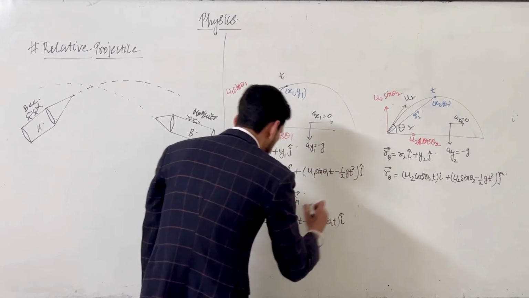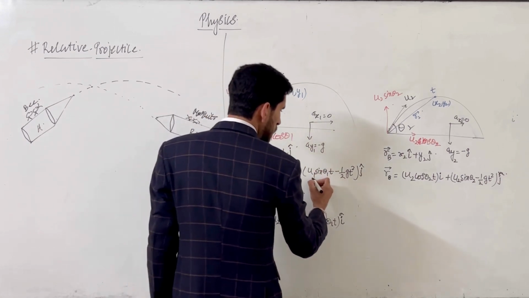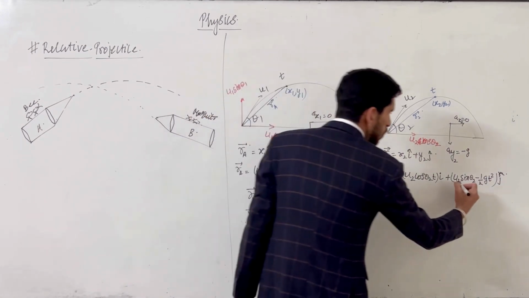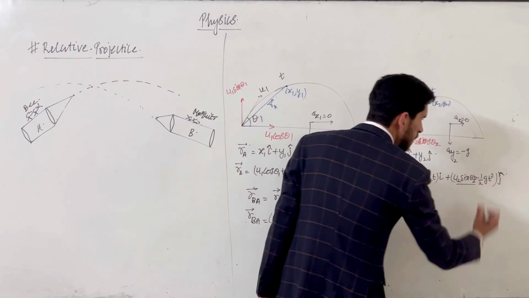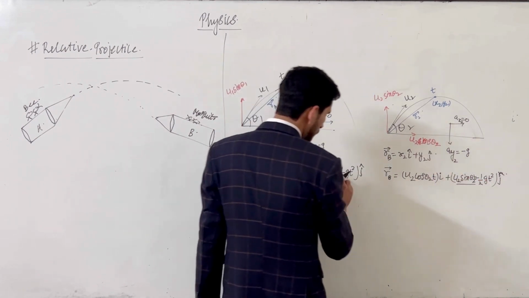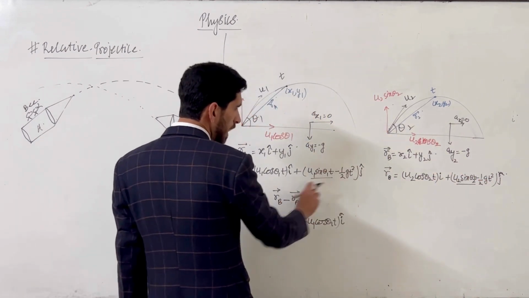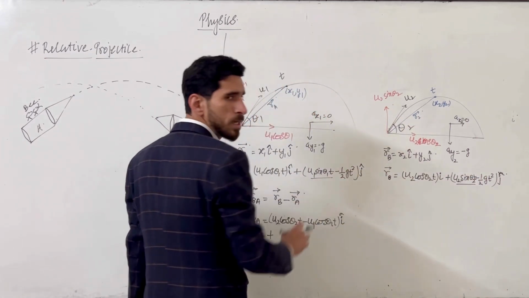This is in i cap, plus the y part. In the y part, u2 sin theta 2 t minus half g t square, minus the first one's formula; the minus becomes plus and it cancels out the half g t square.